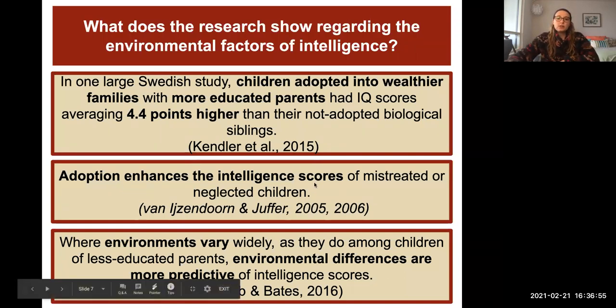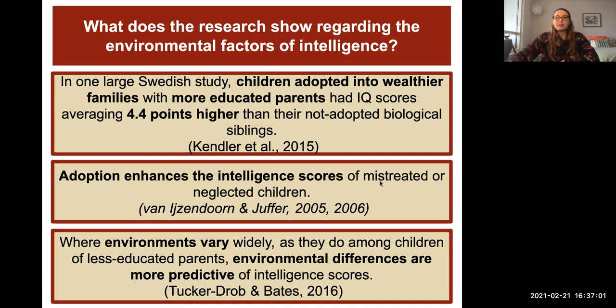Adoption enhances the intelligence scores of mistreated or neglected children, which is good. That means if there is unfortunately lower intelligence you might see in certain children who were neglected, there is still hope that we can try to make up for some of that neglect and abuse, and help get them more back on track developmentally, at the same level as other children their age.